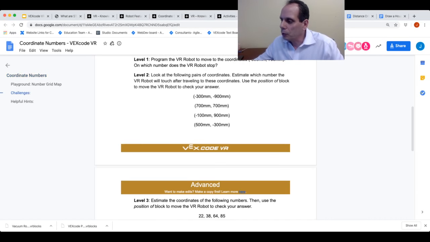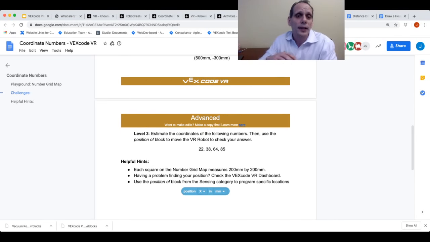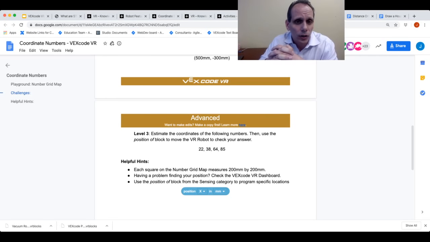Then we have level 3, estimate the position block to go to where these different things are. And then the helpful hints that I talked about a moment ago. All of these are laid out in here for you. Once again, you can just tell your students to go directly to education.vex.com, click on VR, open up these activities and get started with them. You can also click on the activities button in the playgrounds window. That will launch this also, so you can see the different activities that are associated with this.